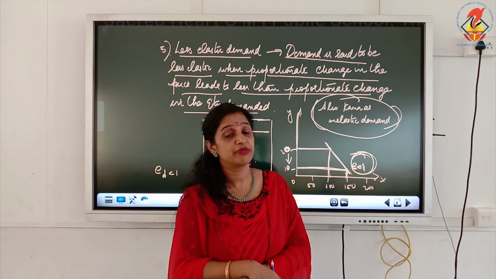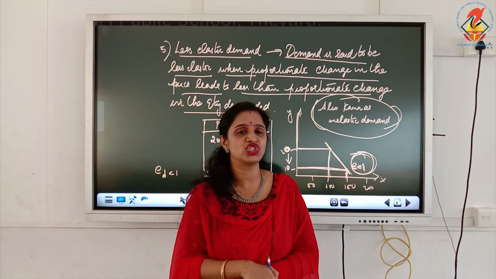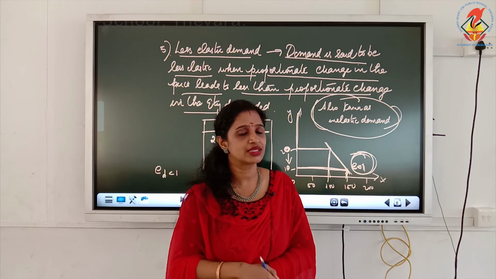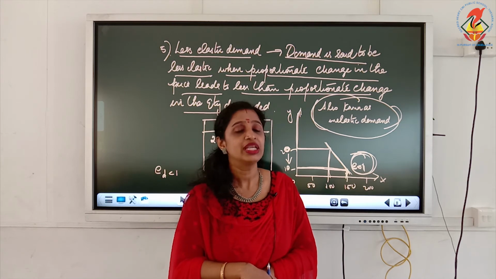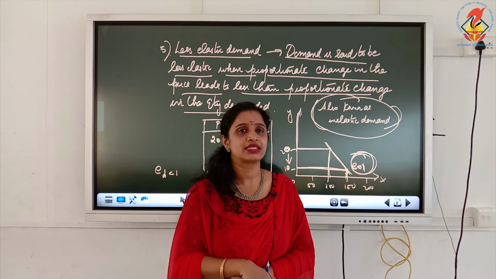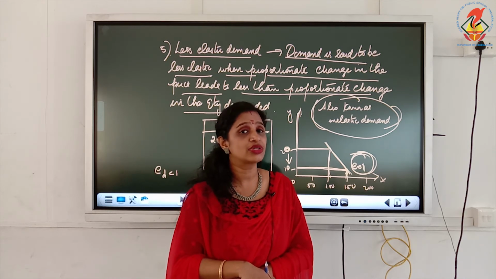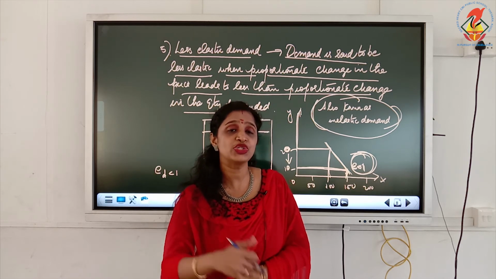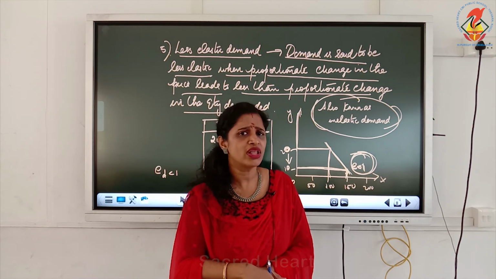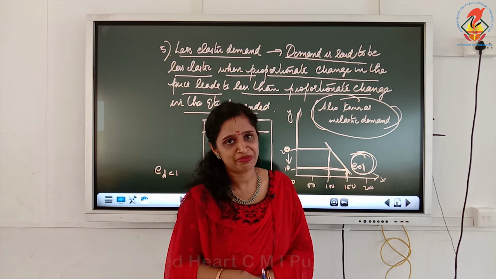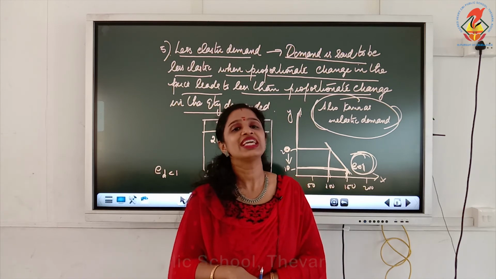Highly elastic demand. Demand is said to be highly elastic when proportionate change in the price leads to more than proportionate change in the quantity demanded. Consumer is very sensitive. With a small fall in the price, he is buying more and more. Elasticity of demand greater than 1. Last one is the inelastic demand or less elastic demand, where the demand is said to be less elastic or inelastic when a proportionate change in the price leads to less than proportionate change in the quantity demanded. Consumer is not at all sensitive. Even with a fall in the price, he has increased his quantity only by a bit, where elasticity of demand is less than 1. So these are the 5 degrees of elasticity.